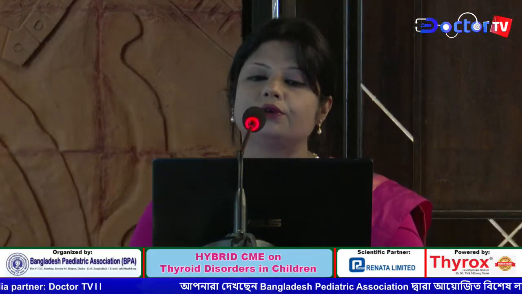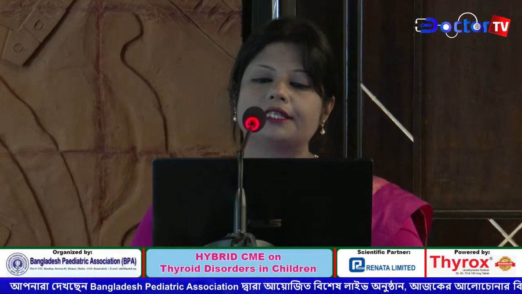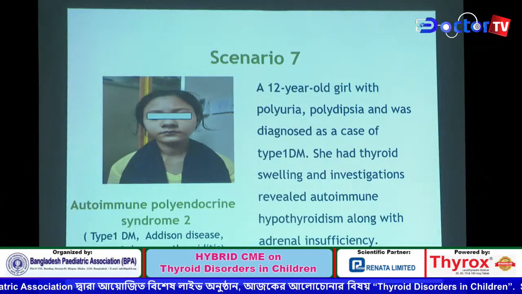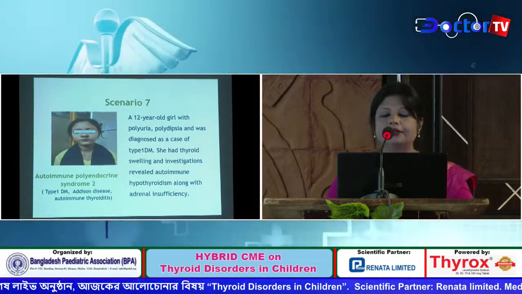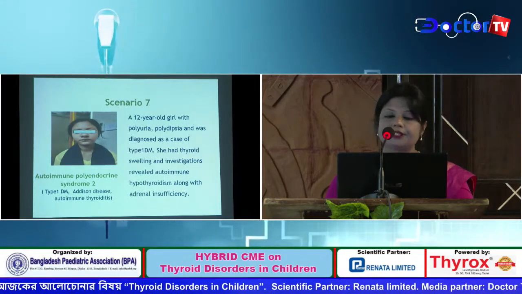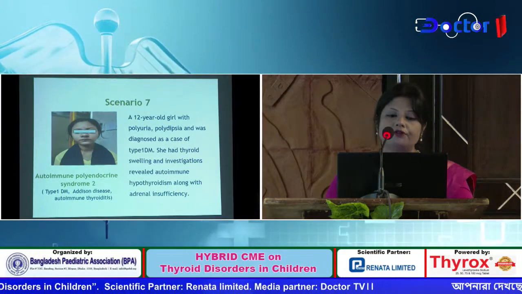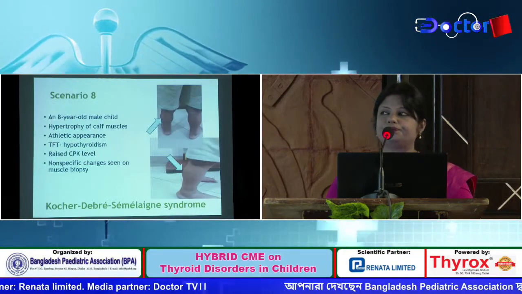A 12-year-old girl presented with polyuria and polydipsia and was diagnosed as a case of type 1 DM. She had thyroid swelling, and investigations revealed autoimmune hypothyroidism along with adrenal insufficiency. So it was a case of autoimmune polyendocrine syndrome 2, consisting of type 1 DM, Addison disease, and autoimmune thyroiditis.